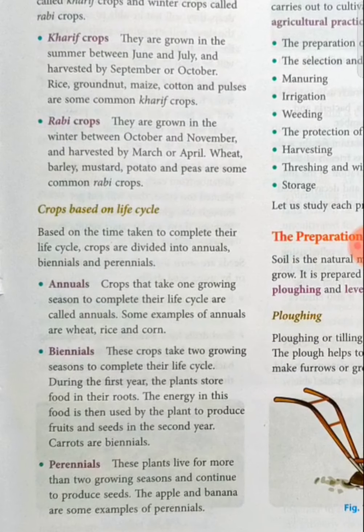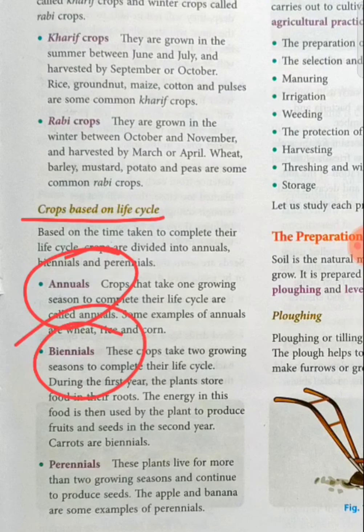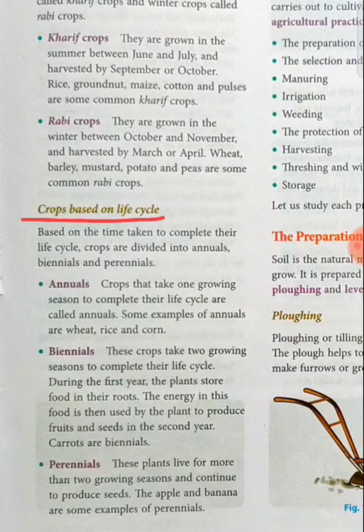Now the last one is crops based on life cycles. Different crops have different life cycles. Some plants live for 2, 3, 4, 5, 10 years. Some plants live only for 1 year, and some plants live for 2, 3 years. So according to that, crops are divided into three types: annuals, biennials, and perennials. Let's first learn what annuals are. Crops that take one growing season to complete the life cycle are called annuals.